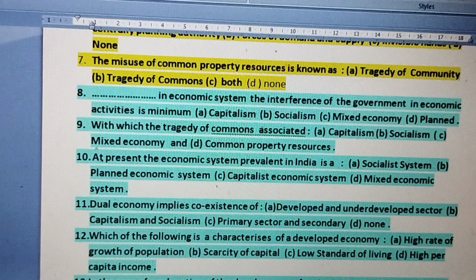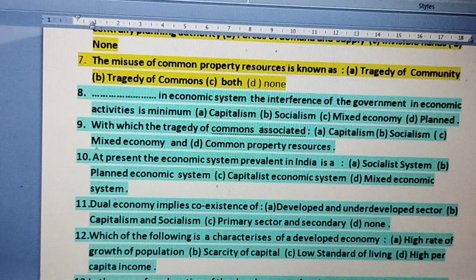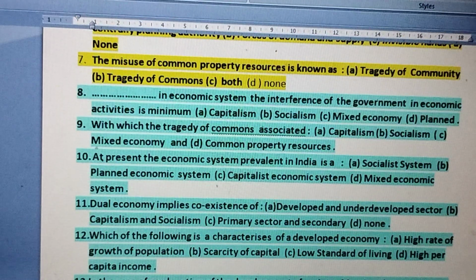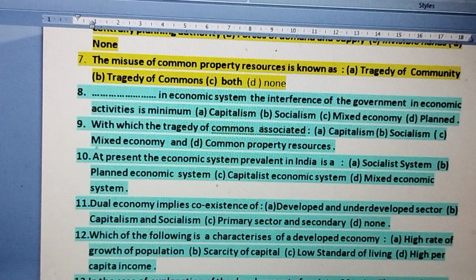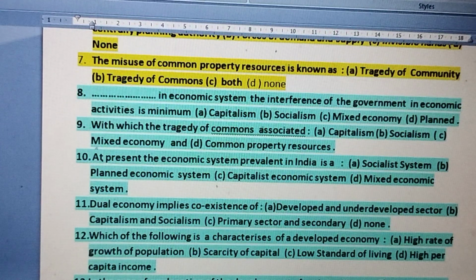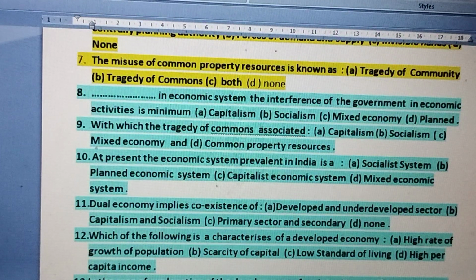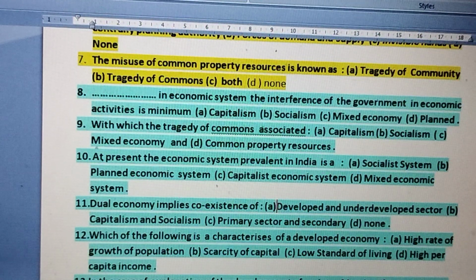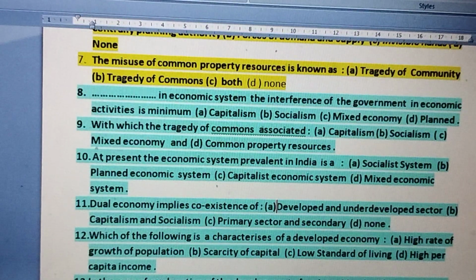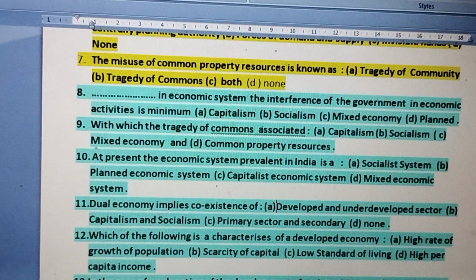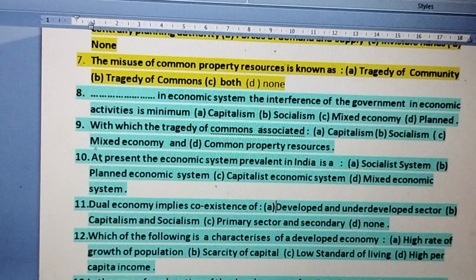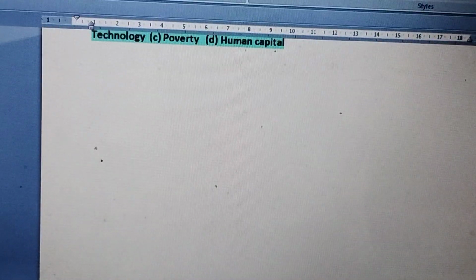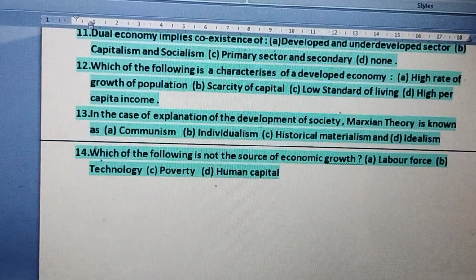It is high per capita income, because in a developed economy we will find a low rate of growth of population, a high rate of capital formation, a high standard of living, and high per capita income. So the right answer is high per capita income. And now question number 13.